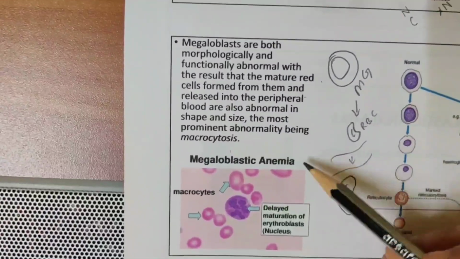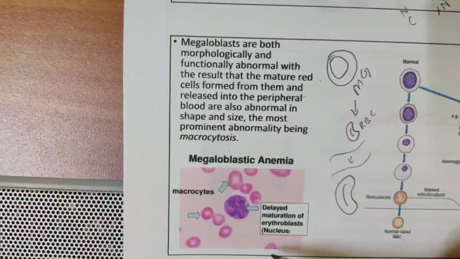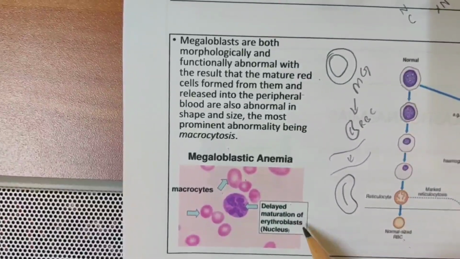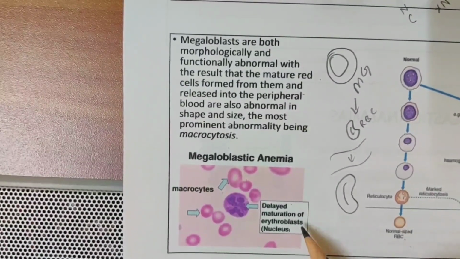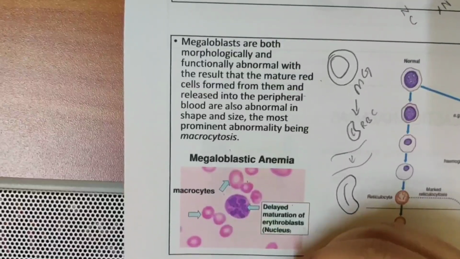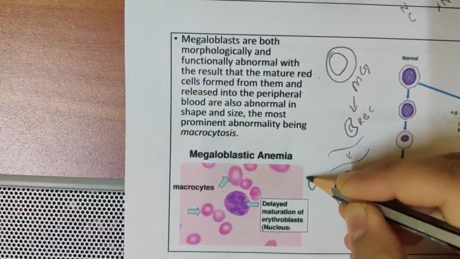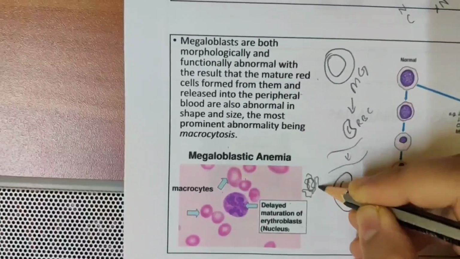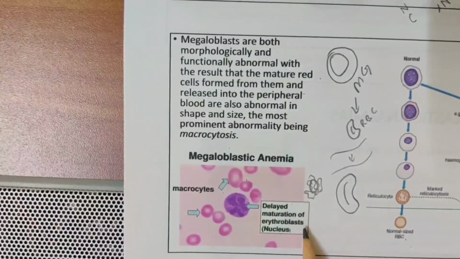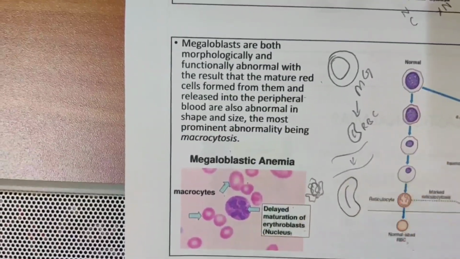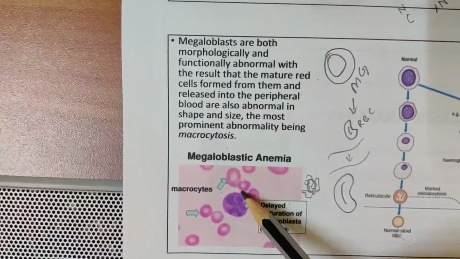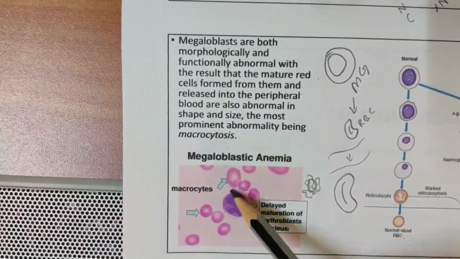Okay. So in megaloblastic anemia, if you see a blood picture, you will see macrocytes, big cells. You will see delayed maturation of erythroblast. Delayed maturation of erythroblast, you will still see the presence of the nucleus, and here the nucleus is not whole. It is disintegrated. So you see macrocytes as well as delayed maturation of erythroblast. Here you can see nucleus and cytoplasm asynchrony. The nucleus is immature, but the cytoplasm is fully formed.